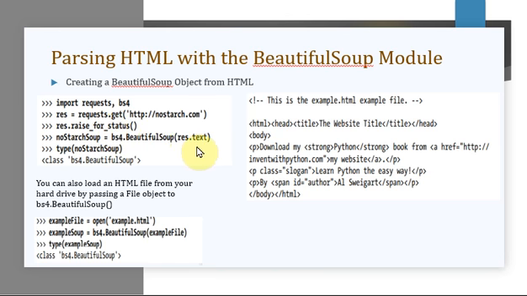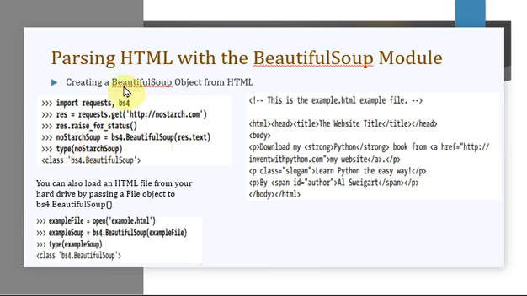The next statement is where you pass the text. You take the text attribute of the response object and pass it to the BeautifulSoup function. The Beautiful Soup object that it returns is stored in noStarchSoup.